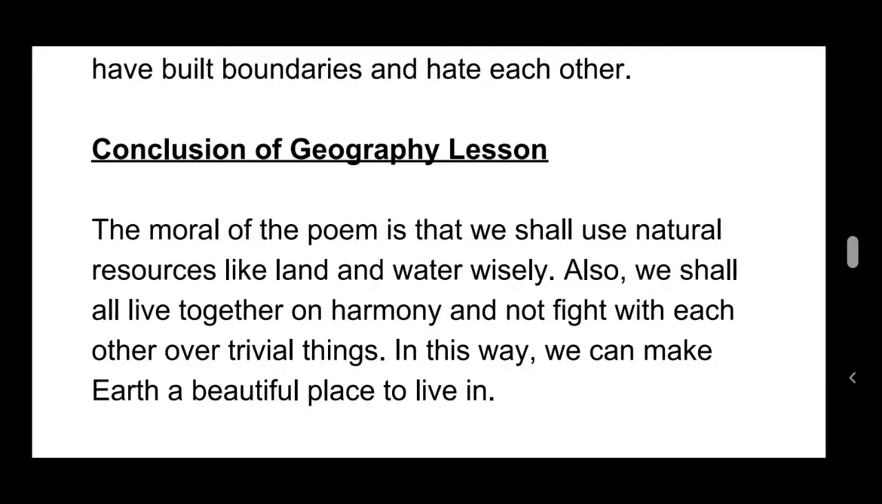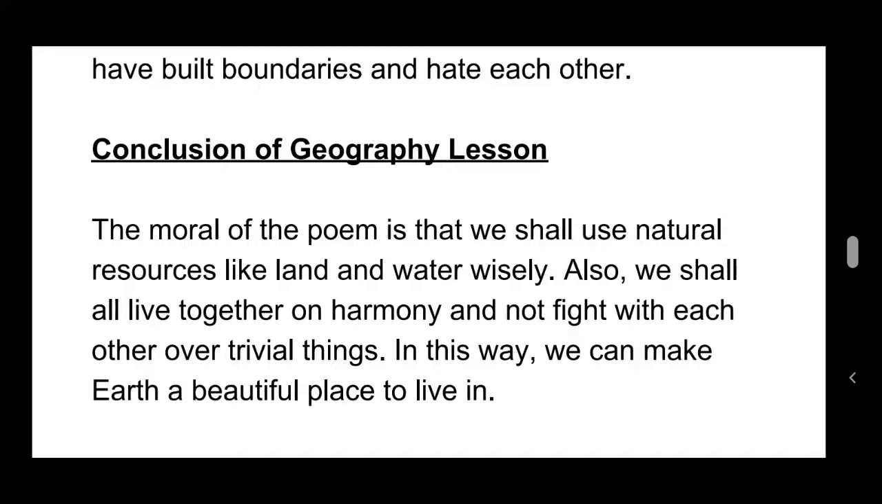So, the moral of the poem is that we have to use the natural resources like land and water properly. We should not waste them. And also, we shall all live together in harmony. We should not fight with each other over trivial things.